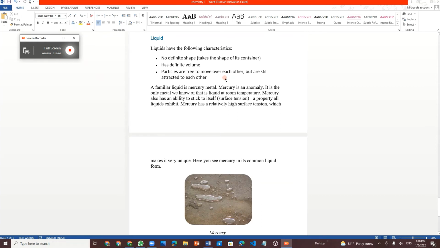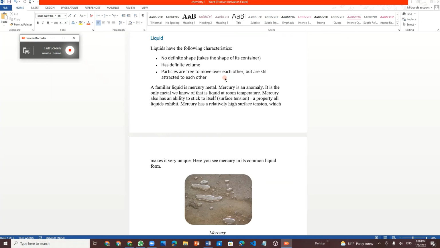Liquid does not have a definite shape. For example, if you take water and pour it into a glass, it is in the shape of the glass. If you pour it into a box, it is in the shape of a box. If you pour it into a very large utensil, it is in the shape of that utensil. It doesn't have a definite shape. It takes the shape of the place where it is. For example, a container, or a lake, where the water is in the shape of the lake. In a river, it is in the shape of the river.